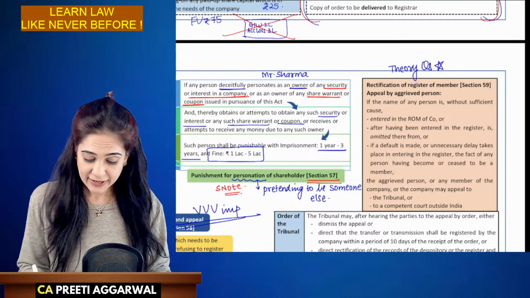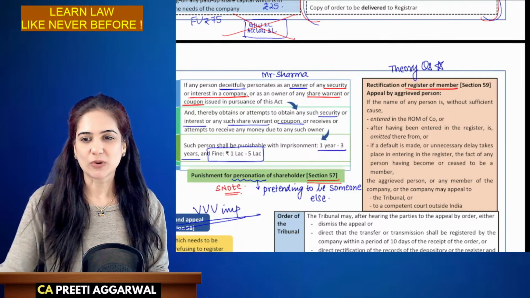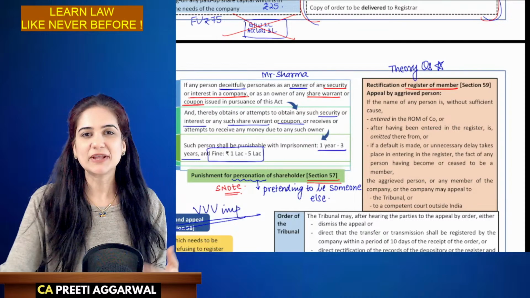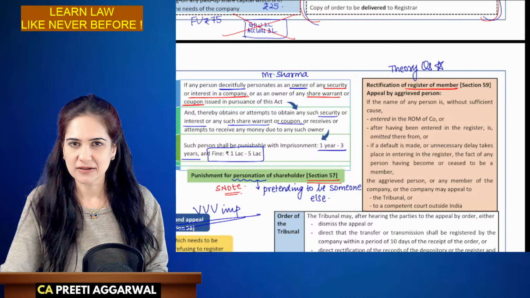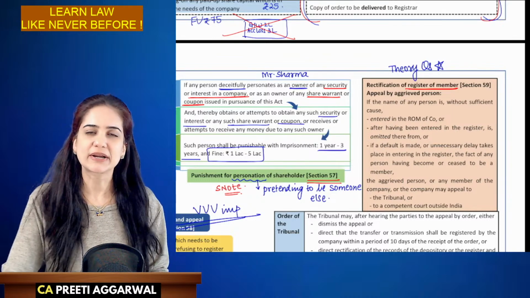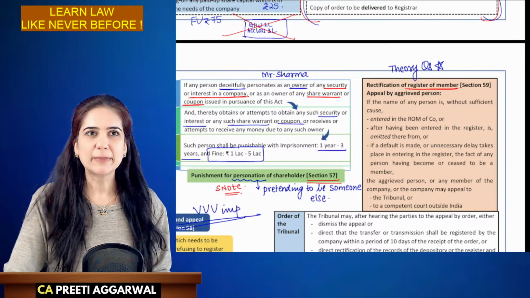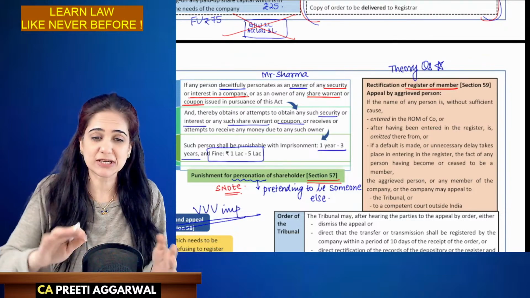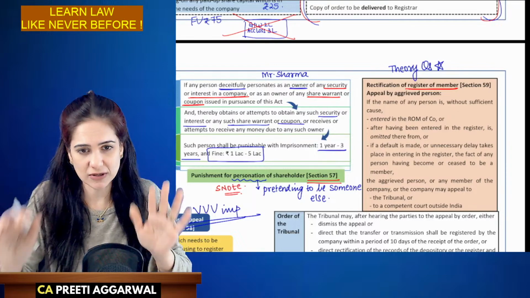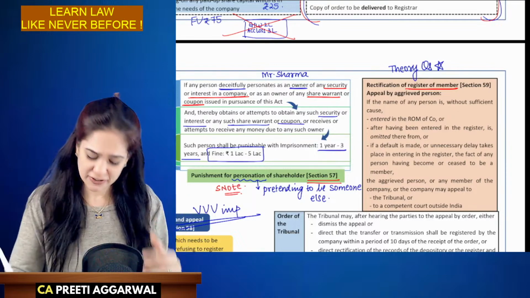Rectification of the register of members. Now, what is the meaning of rectification? Rectification means to correct the mistake. There was some mistake, and we are trying to correct that error. So maybe, without any reason, my name was entered in the register, or without any reason, my name was removed from the register. So we can get it rectified.